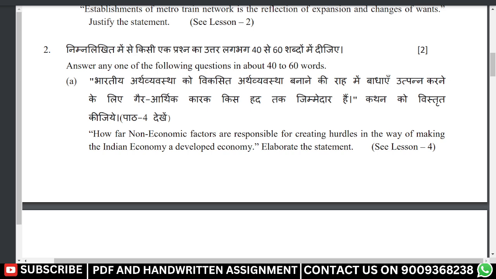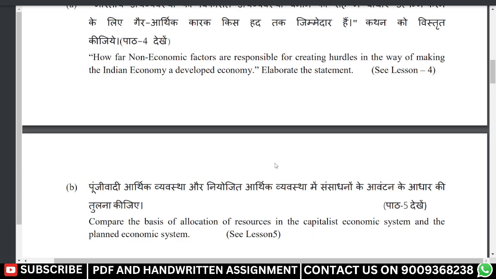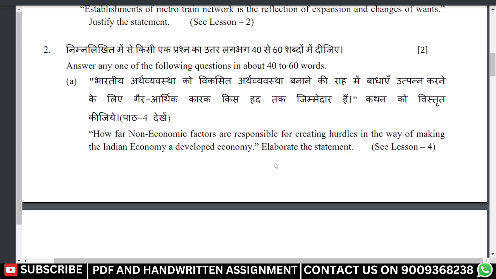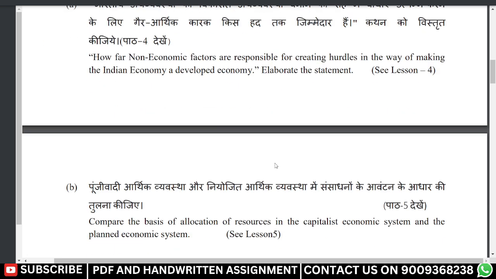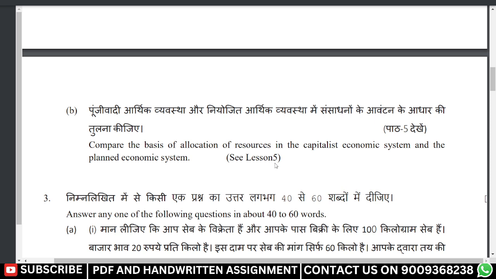And now the question number second is saying that how far non-economic factors are responsible for creating hurdles in the way of making the Indian economy a developed country. Elaborate the statement. So this is the question, and the second one is: compare the basis of allocation of resources in the capitalist economic system and the planned economic system. So this is the second question of this assignment.